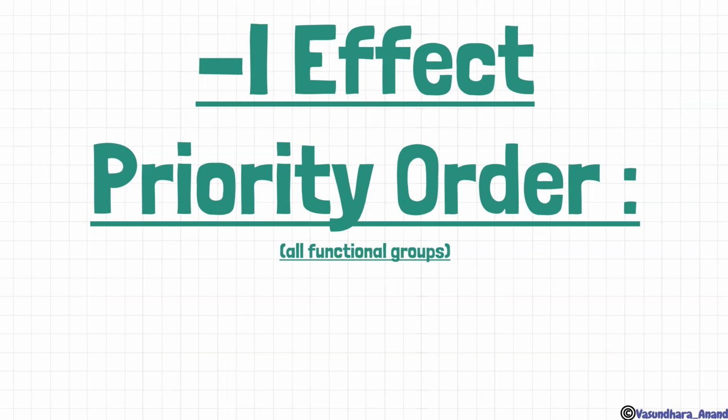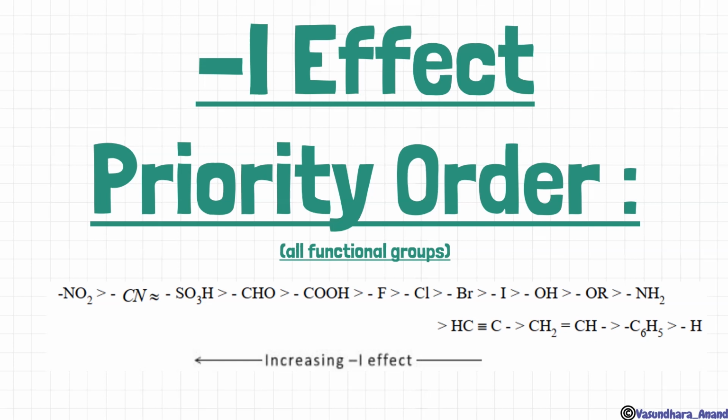Here is the minus I effect priority order. What will be the priority order for this? सबसे ज़्यादा NO2 का होगा, then CN, then SO3H, then CHO, COH, then halogens आ जाएंगे, then oxygen, OR, NH2. Like this is the priority order and that is to be learned. सबसे ज़्यादा NO2 का होगा, ये याद रखना आपको. You have to learn. ठीक है. In general, I will give you the trick for this minus I effect and plus I effect, just wait for that.